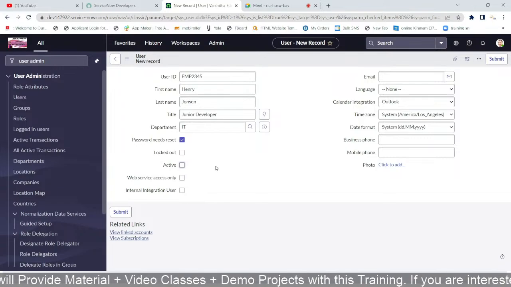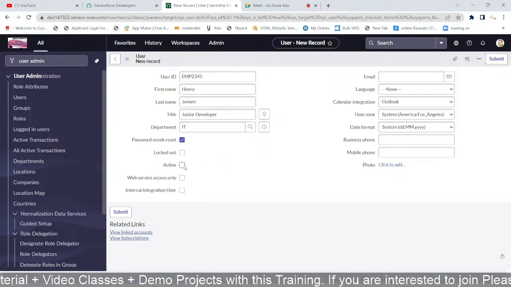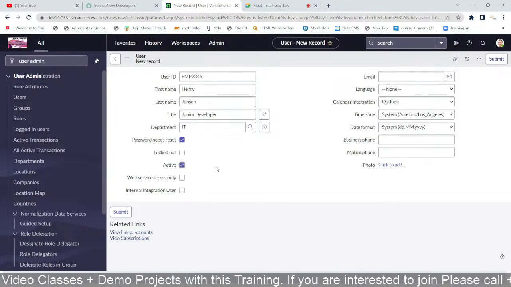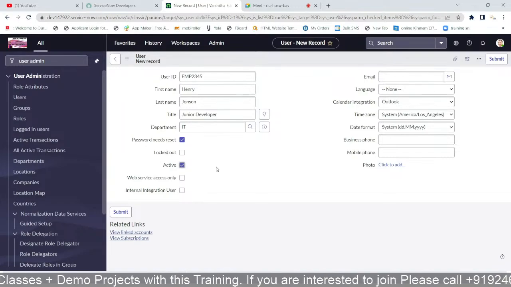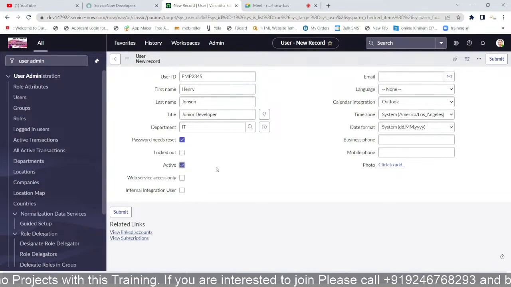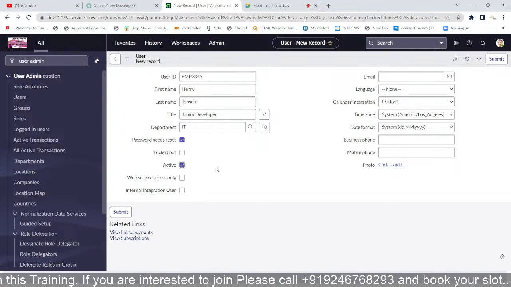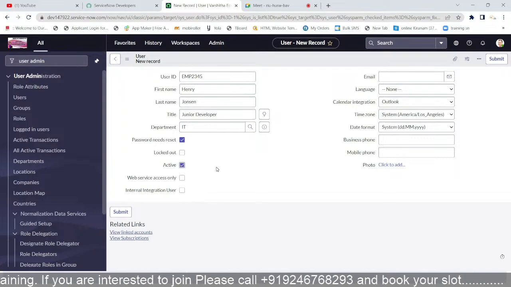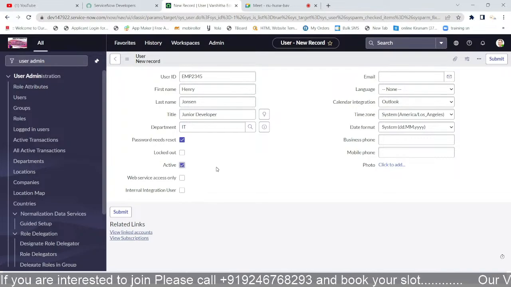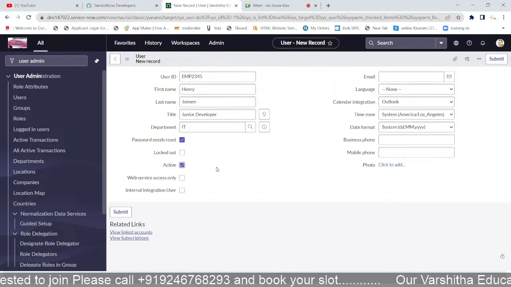It's just like a dummy, not for any kind of usage. When I click on the checkbox and keep it true, then automatically the user is active in this instance whenever he uses his password to enter. So that's why you can see those who are working in organizations, the employee ID can work and everything works.